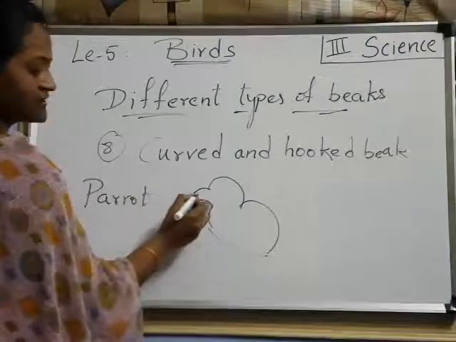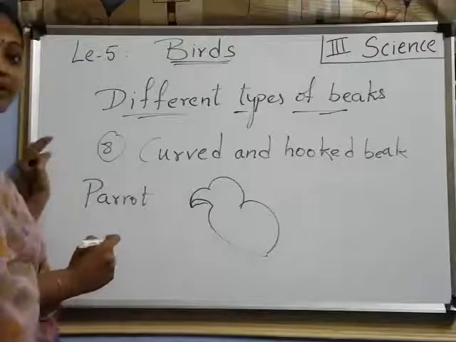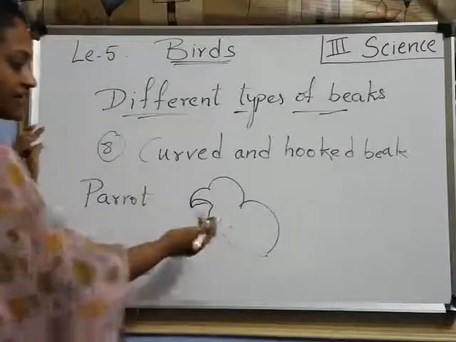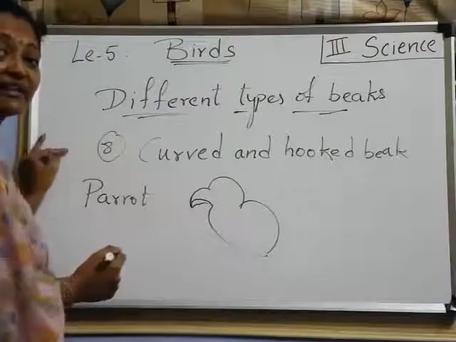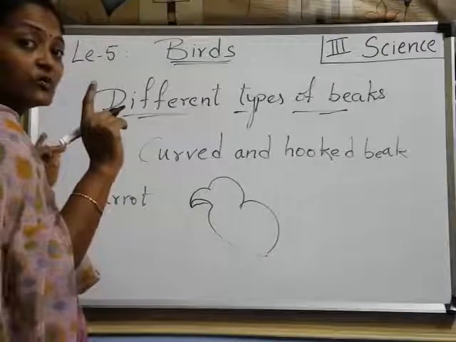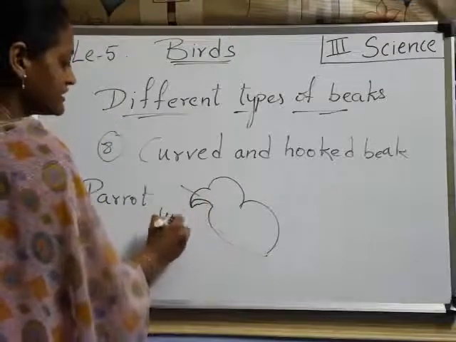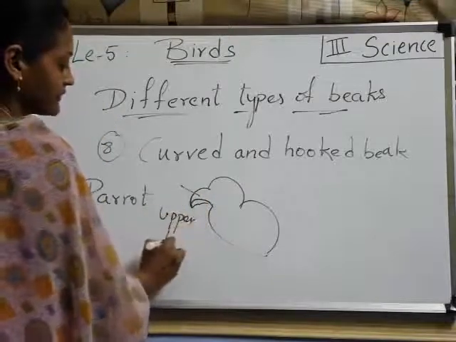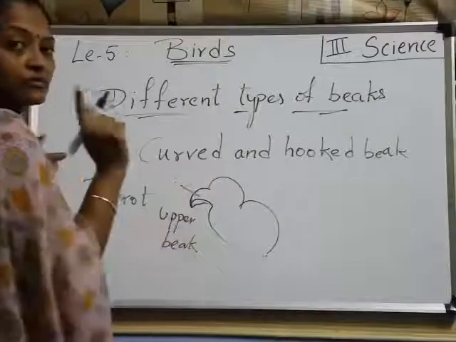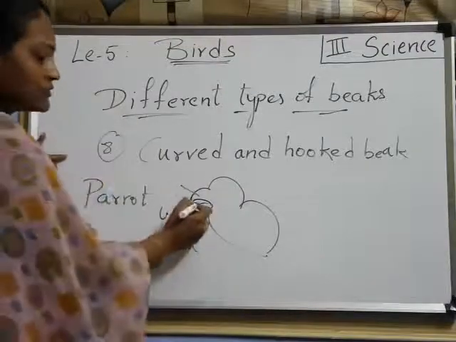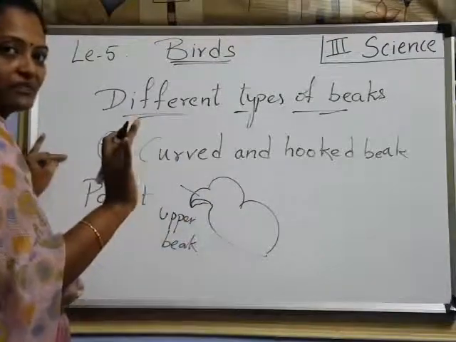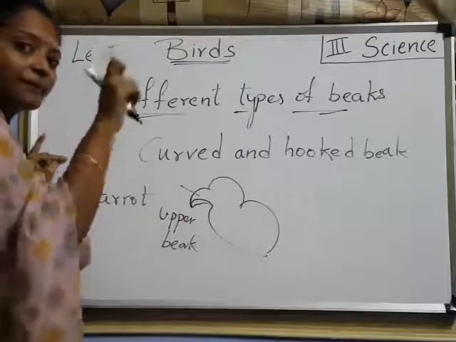Parrot is red in color, right? Do you know, children, one important fact about the parrot? A parrot is able to move its upper beak. This beak only, the upper beak. It is able to move. The lower one won't open. Understood? It can open only its upper beak.